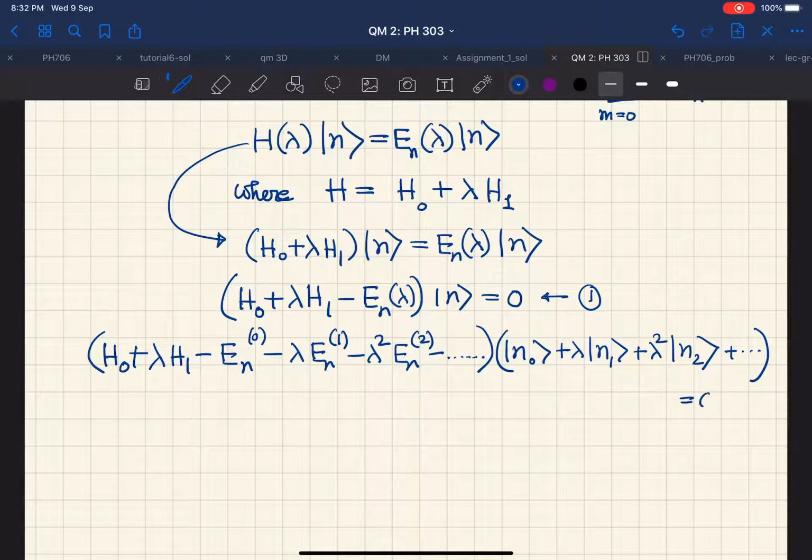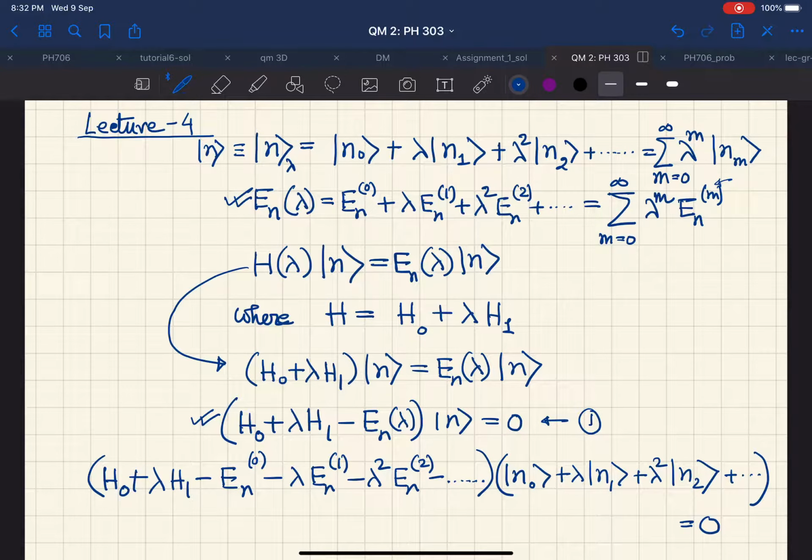This is equal to 0. So what we have done is that we have taken this equation, and in this equation we have put these series expansions that are written here.